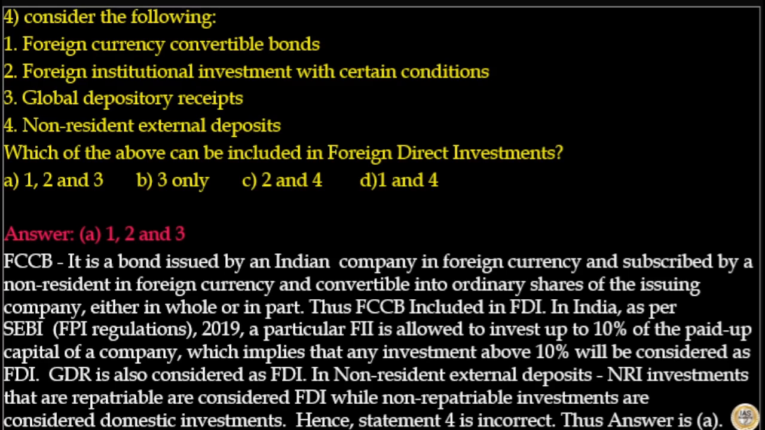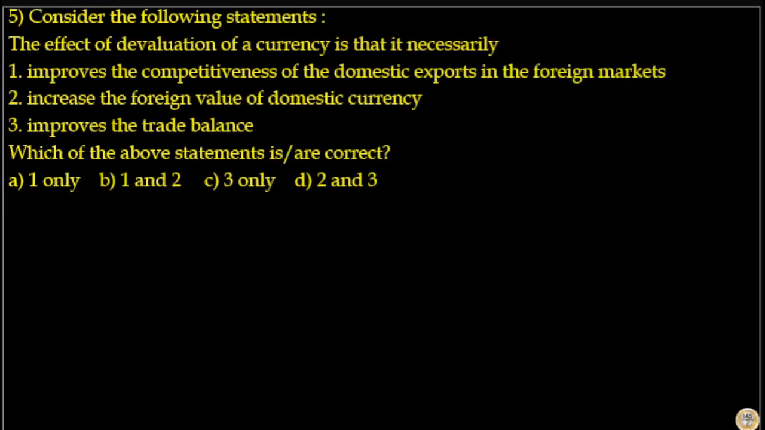But in non-resident external deposits, NRI investments that are repatriable are considered as FDI, while non-repatriable investments are considered as domestic investments. Hence, statement 4 is incorrect. Thus, answer to this question is option A. Next is consider the following statements.